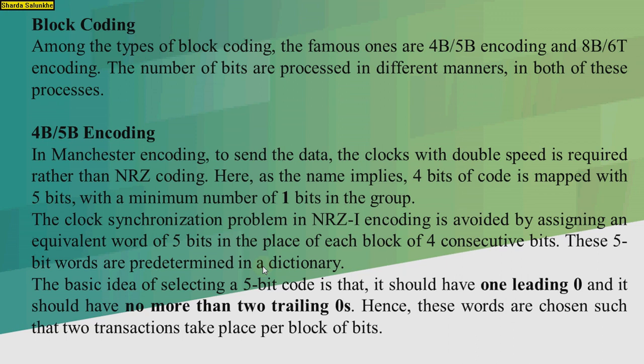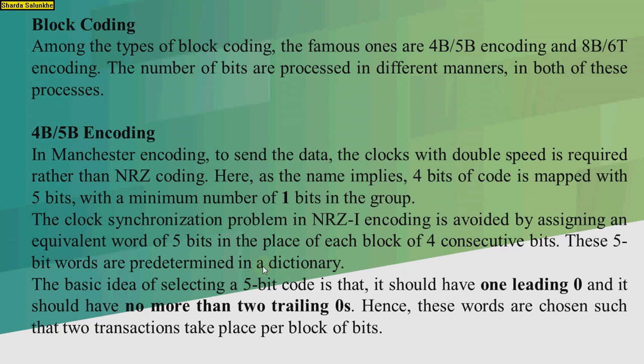The clock synchronization problem in NRZ-I encoding is avoided by assigning an equivalent word of 5 bits in place of each block of 4 consecutive bits. So these 5-bit words are assigned instead of the 4 consecutive bits, and they are predetermined in a dictionary.